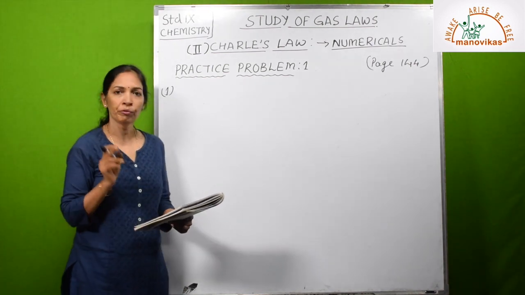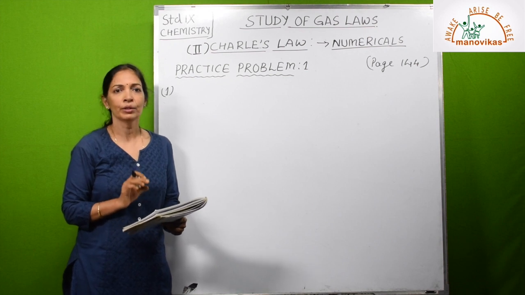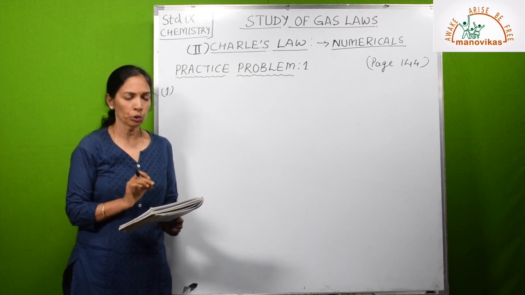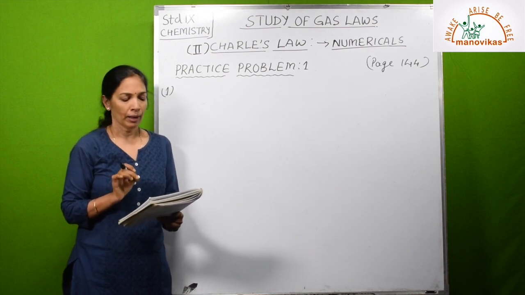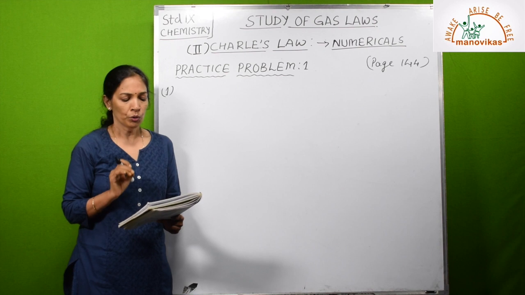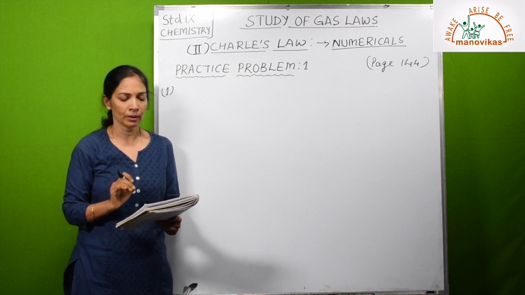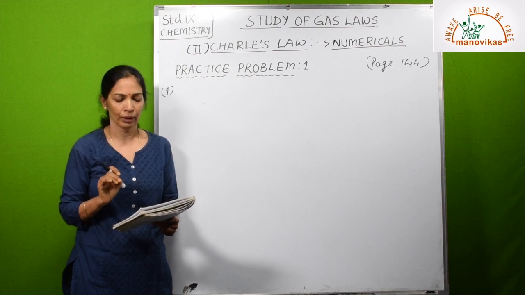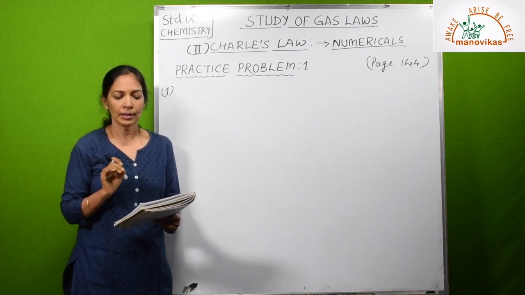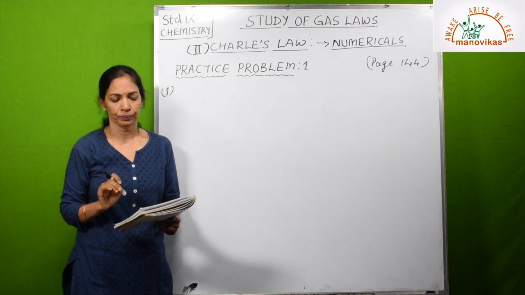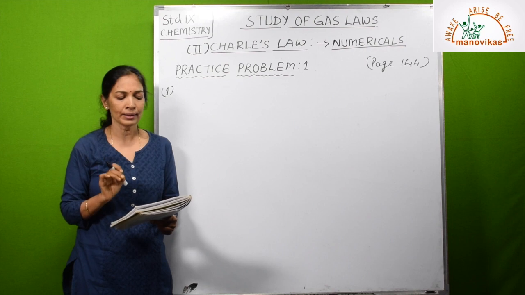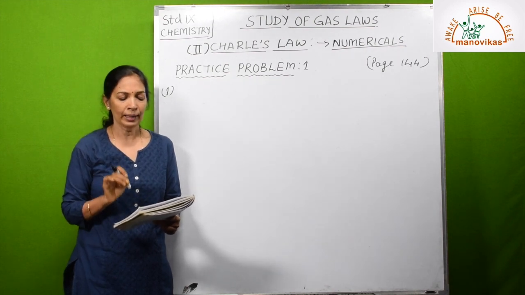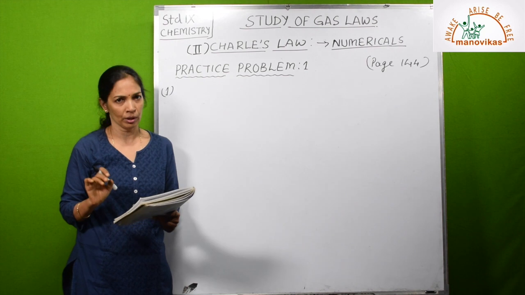Practice problem 1, first one. I am reading the numerical, word problem. You go through it in your textbook, then we will solve. First one: a gas occupies 200 cubic centimeter at temperature of 27 degrees Celsius and 760 millimeter pressure. Find the volume of the gas at minus 3 degrees Celsius and 760 millimeter pressure.